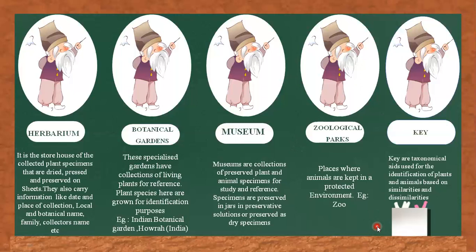Floras, manuals, monographs, and catalogs are some other means of recording descriptions. They also help in correct identification. Flora contains the actual account of habitat and distribution of plants of a given area. What do you mean by flora?